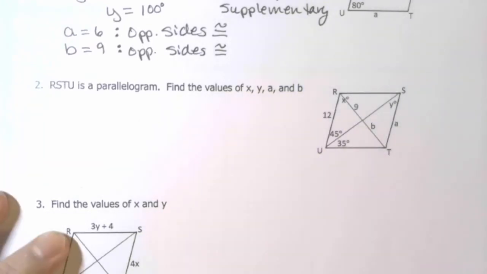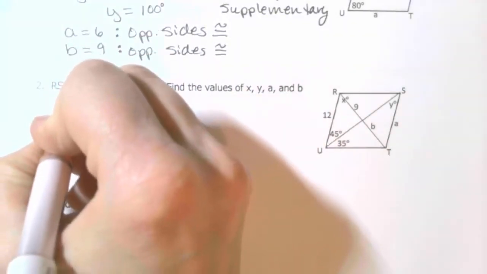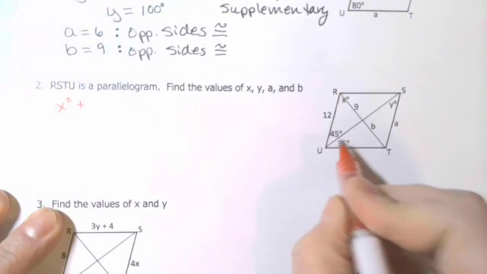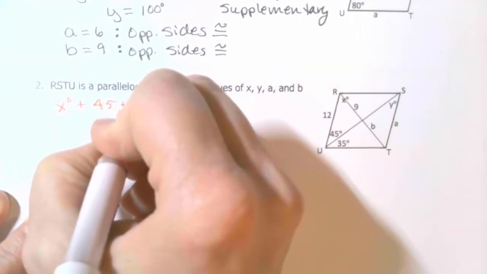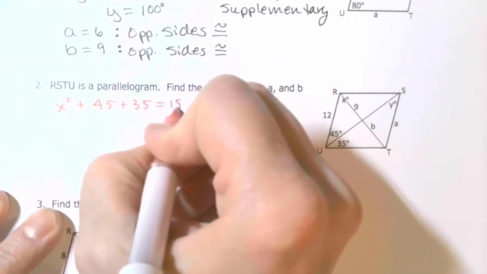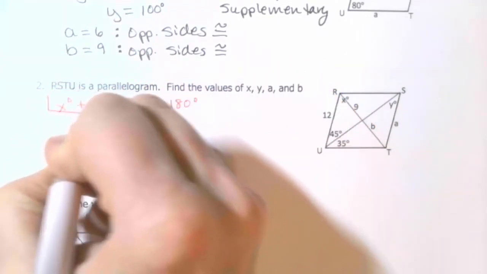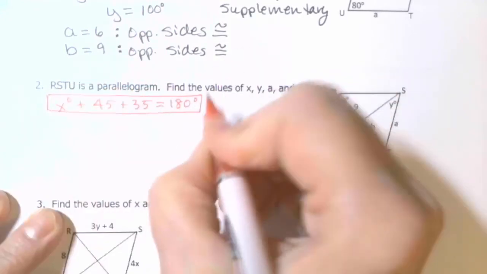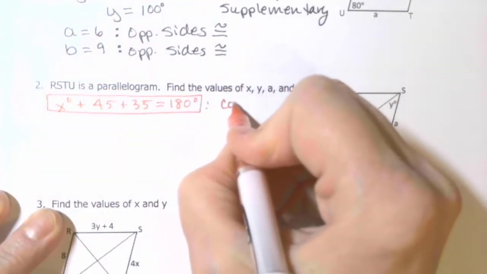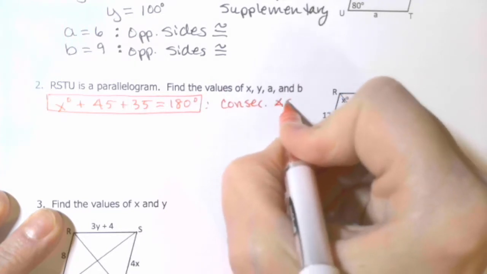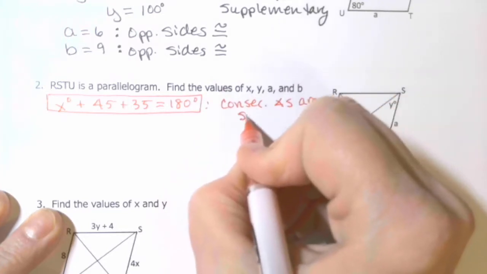So I can take x degrees plus these two together, so 45 plus 35, and that has to be 180 degrees. And again, the reason, consecutive angles are supplementary.